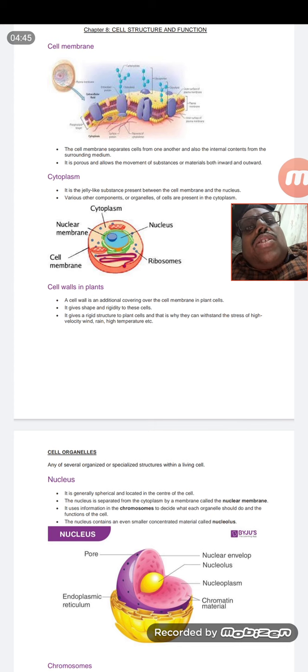The cell membrane structure was given by two scientists together known as Singer and Nicholson. They have given the modern cell membrane structure which I have given over here. So you can see many antenna-like structures, all of them have some important functions.